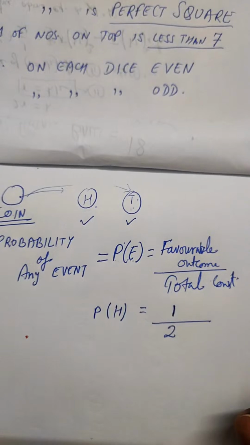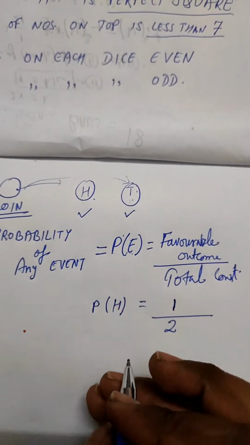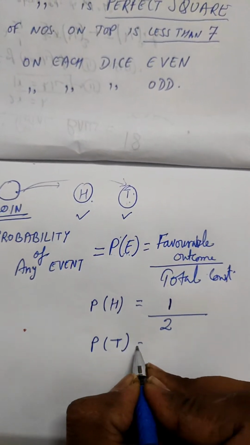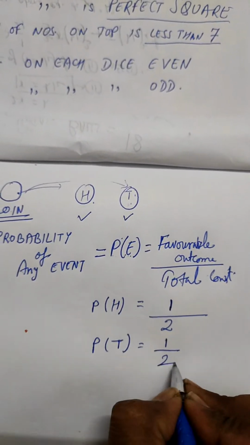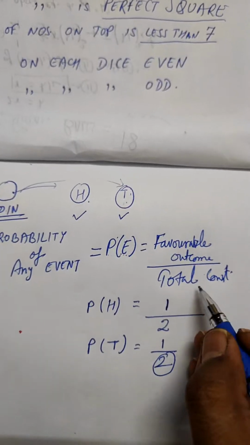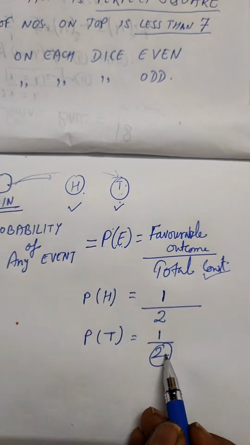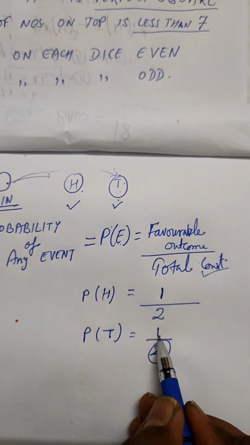Similarly, probability of tail is 1 by 2. Why? 2 is the total outcomes, head and tail, and tail is the only one possibility.